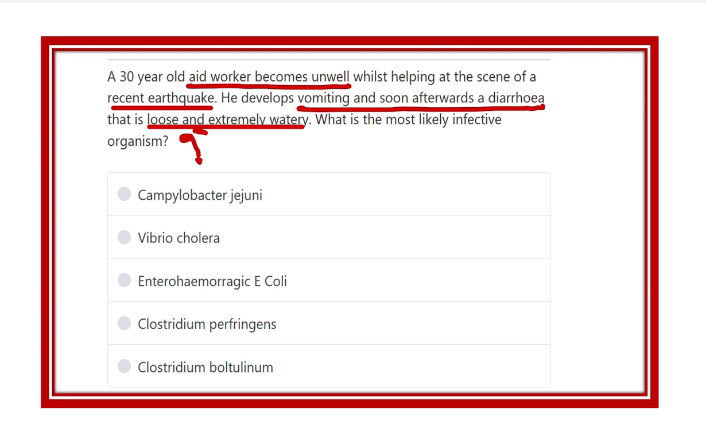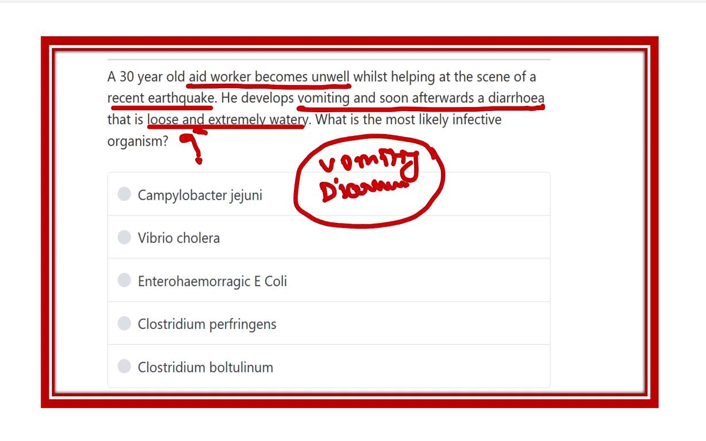That means a 30 year old man develops vomiting and diarrhea. That is the clinical feature of acute watery diarrhea, which is vomiting with diarrhea, and this diarrhea is extremely watery. That means very loose stool. So it is acute watery diarrhea, and we have to find out the cause or organism of the acute watery diarrhea.